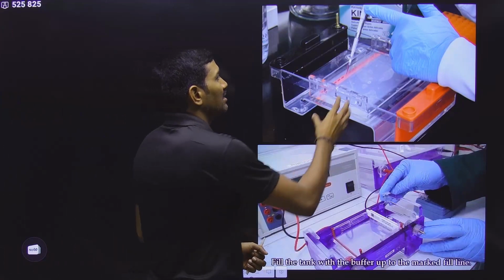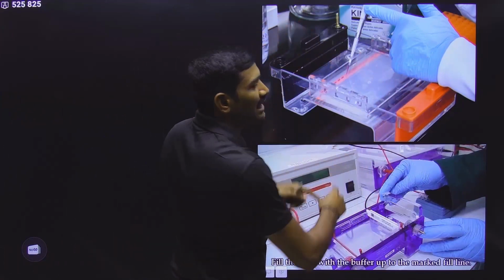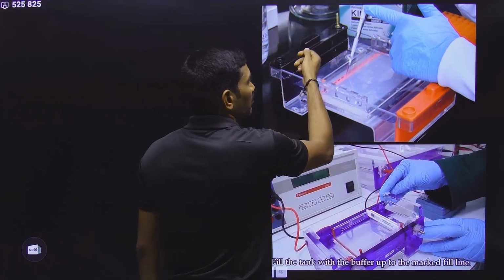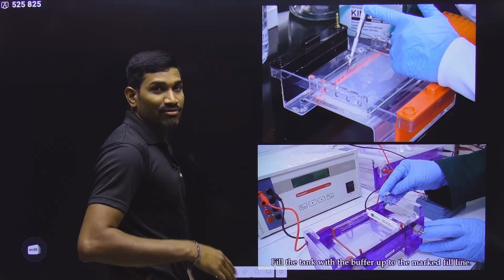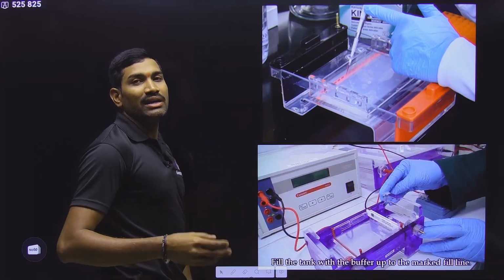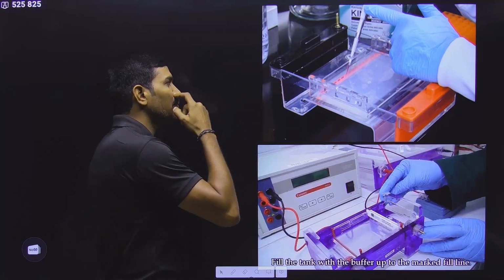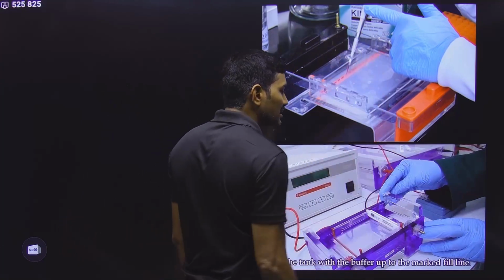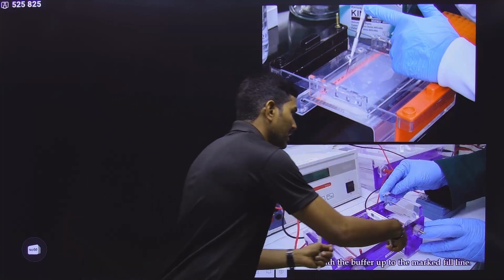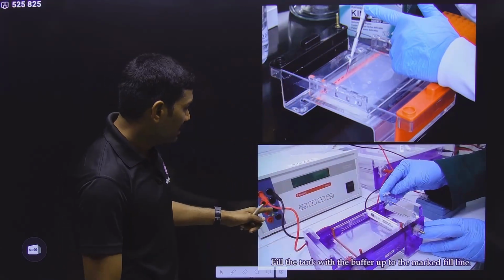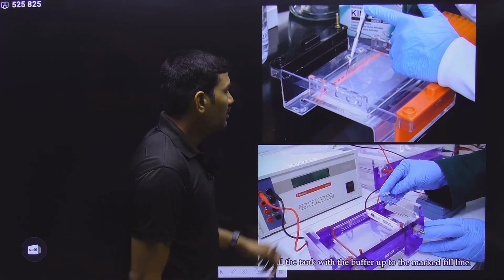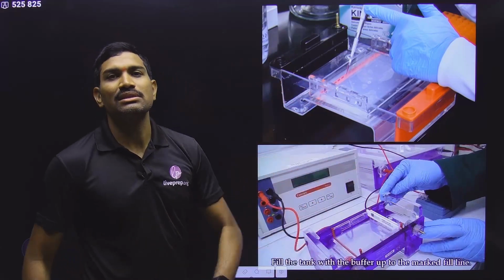And after this, we keep the gel in this electrophoretic unit, and here we pour the buffer for the electricity to pass, and some ions are required, so we are using the buffer here. And then we are loading the DNA sample. After loading this, we connect the electrophoretic unit with the power supply, and then switch it on. Then what happens? Now electricity will be supplied here.